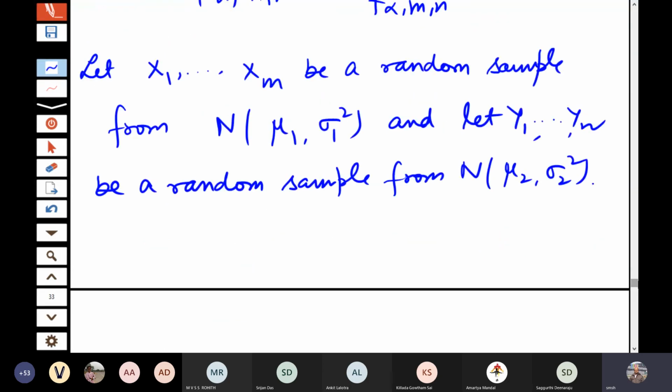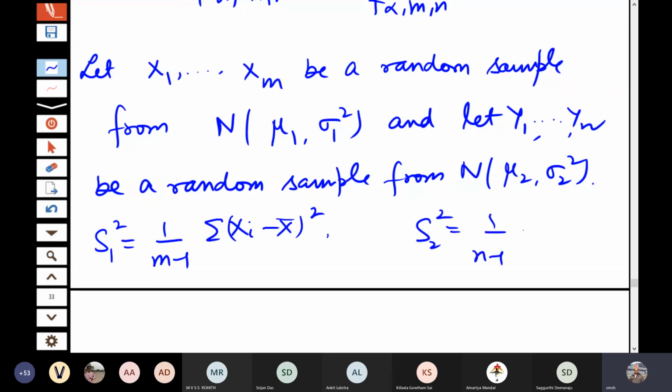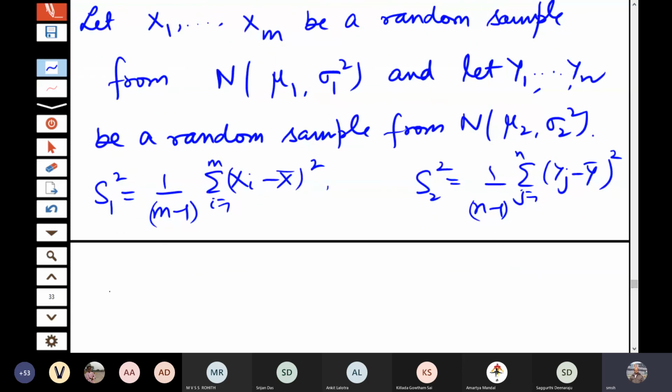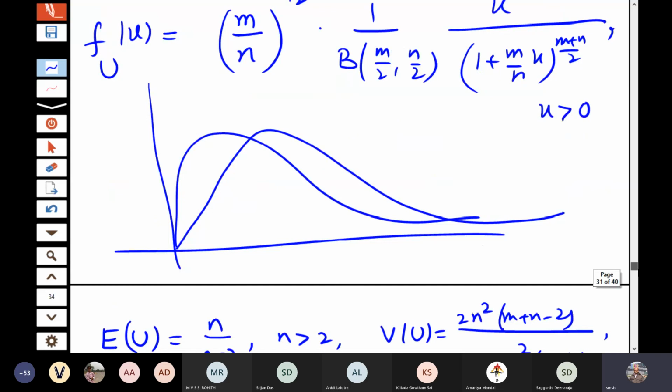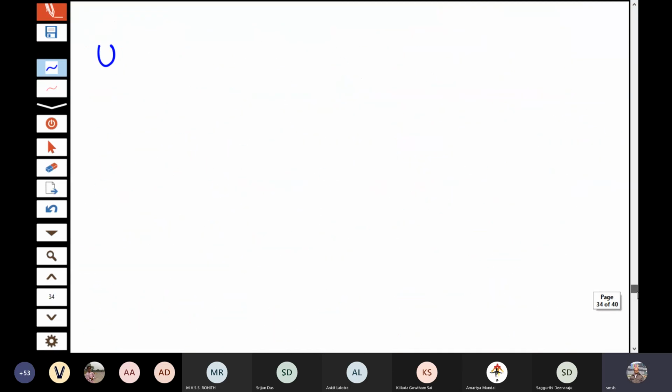Let us define S1 square as the sample variance of the first sample and S2 square as the sample variance of the second sample. Then let me give some names here.